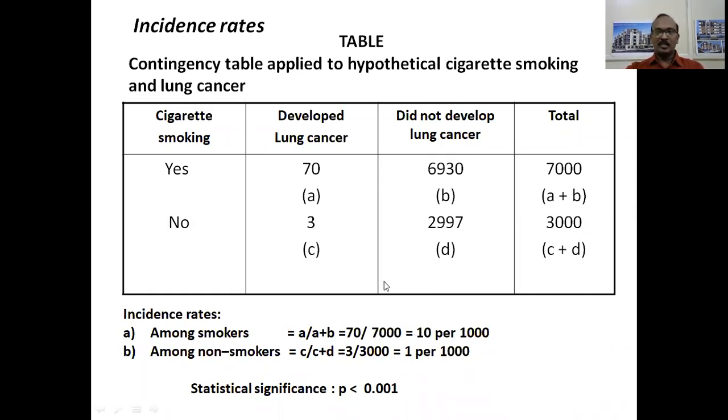If you do a chi-square test or standard error of proportion, we find there is an association between smoking and lung cancer, and the p-value is less than 0.001, which you will understand in detail in statistics class. What is p-value? What is a chi-square test? What is standard error of proportion?